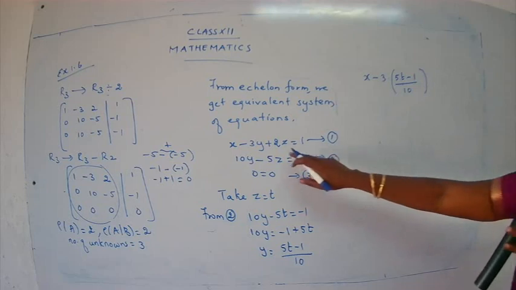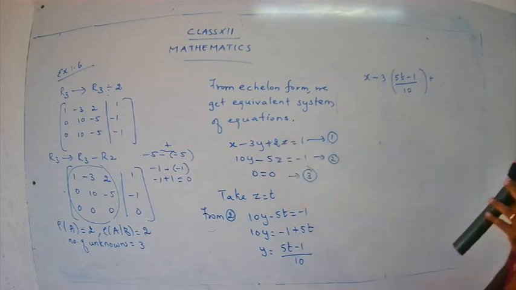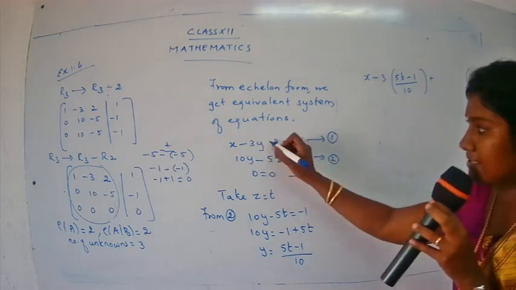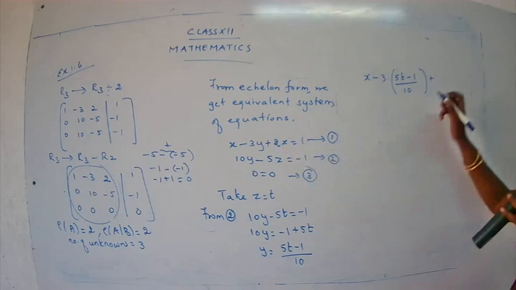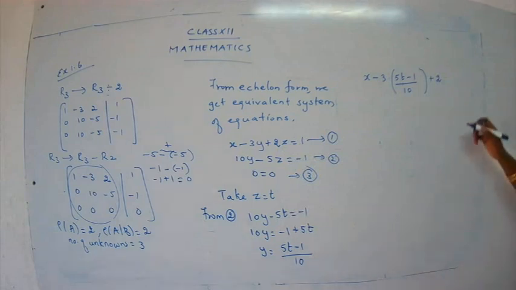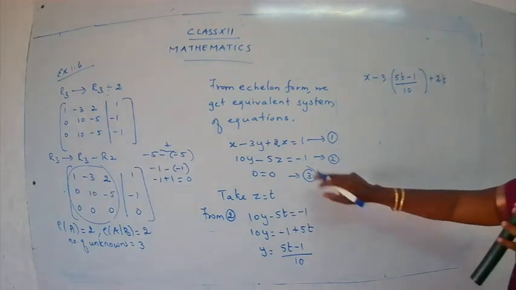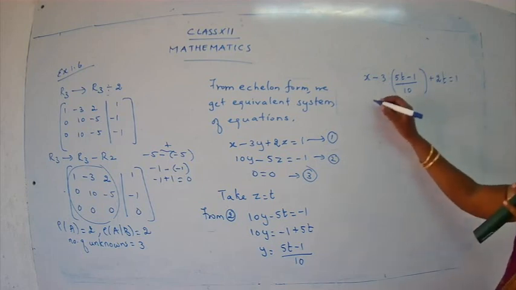Okay, good. Let's see the next term. Plus. Be careful with the sign, children. You have to be very careful with the sign. If you make mistakes in writing the sign, everything changes. So signs are very, very important. You have to follow up with a proper sign. Okay, plus 2 into z. What is z over here? It's t. So 2t is equal to 1. Is it clear? So we have substituted the values for y and z. So let's get the answer.